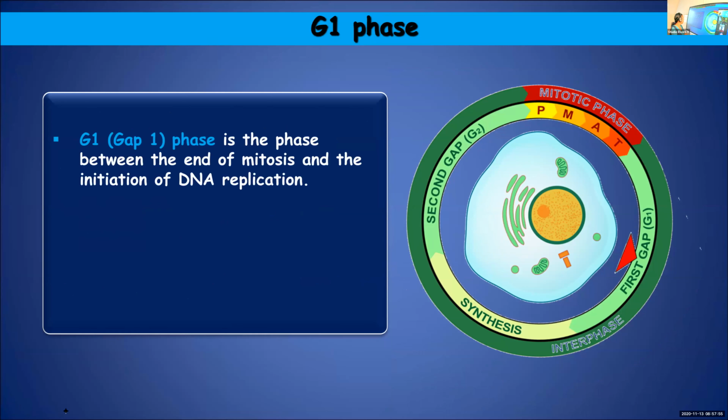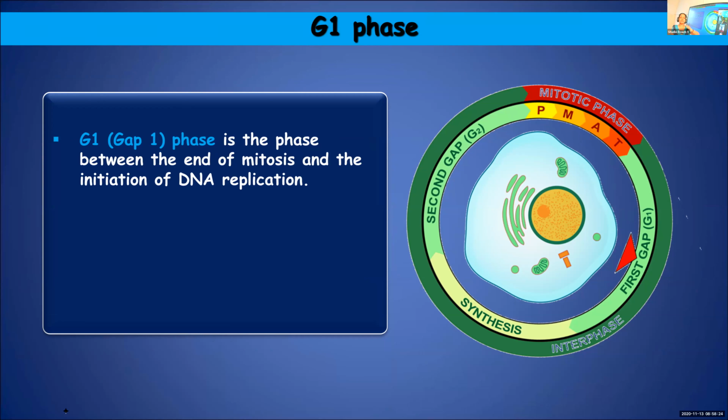And G1 phase is the phase between the end of mitosis. So soon after mitosis, interphase starts. So the first phase of interphase is G1. It is the phase between the end of mitosis and the initiation of DNA replication. Already we learned that it is during the S phase that the replication of DNA takes place. So DNA replication takes place during S phase.